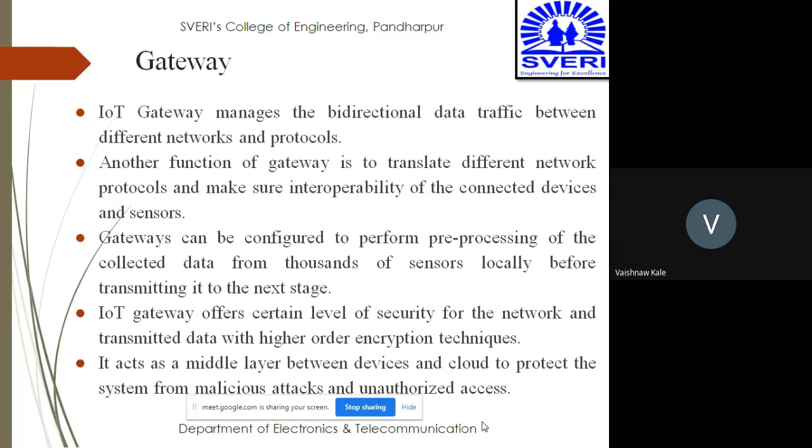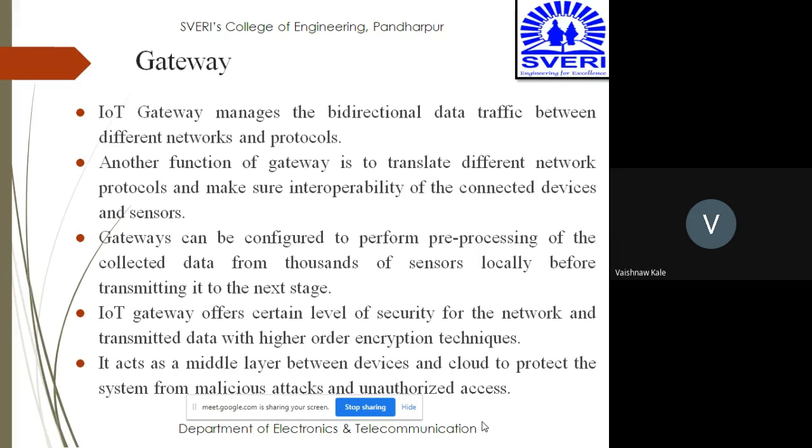Another function of gateway is to translate different network protocols and make sure of interoperability of the connected devices and sensors. Gateways can be configured to perform pre-processing of the collected data from thousands of sensors locally before transmitting it to the next stage. So gateway is also responsible for pre-processing of that data which has been received from different sources. So pre-process it and then only it is sent to the next stage.